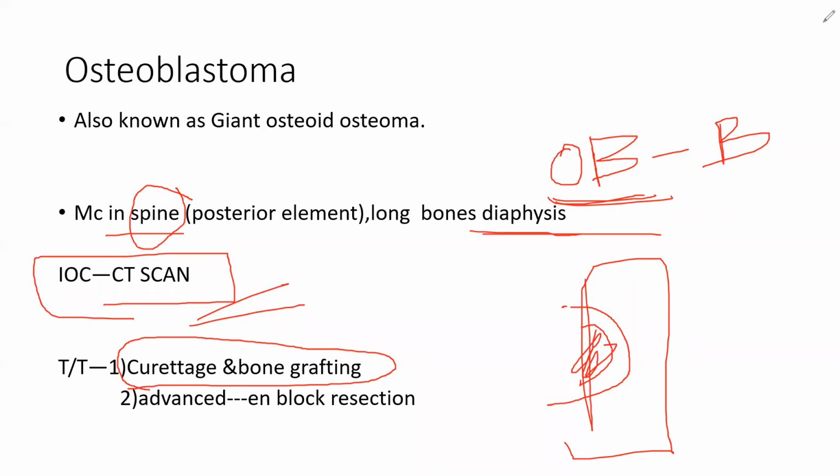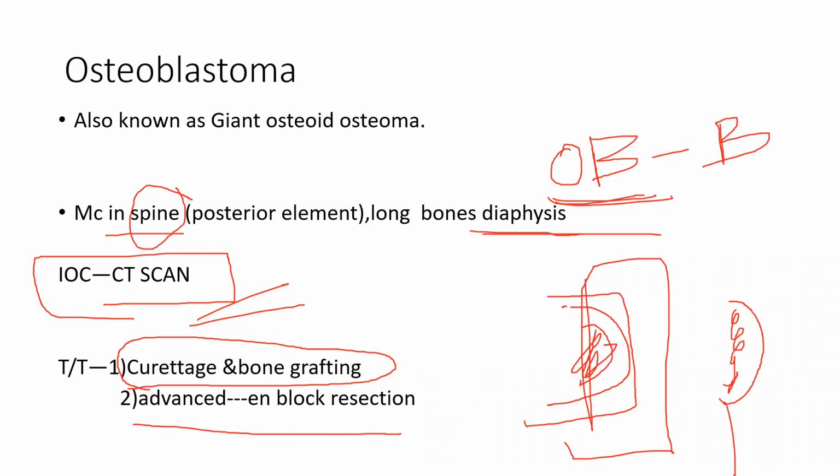So it is curettage; with curettage you remove it. In advanced cases, what do you do? En bloc resection. En bloc resection means you remove the whole part. Suppose this is the shell of the tumor, here is the tumor, and this is your bone. If it is very benign in early stages, you just curate it and scoop it out. So curate it and put in bone graft.